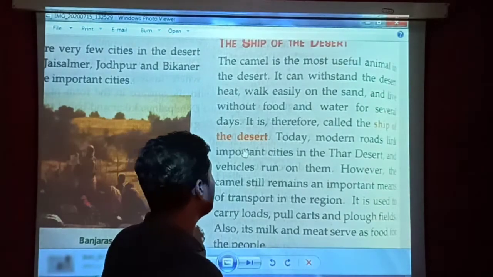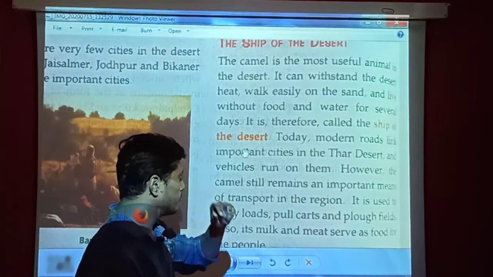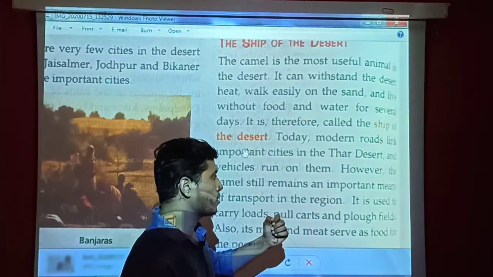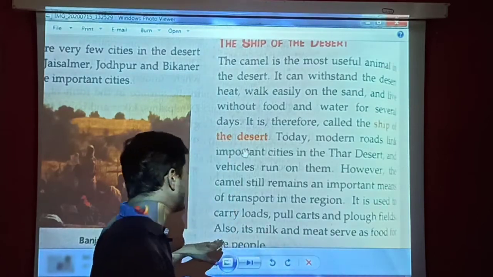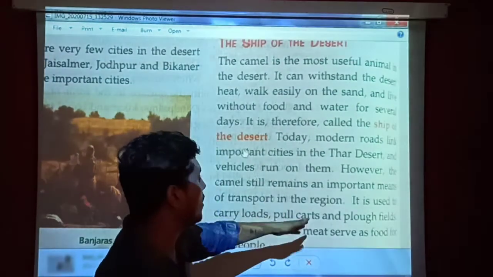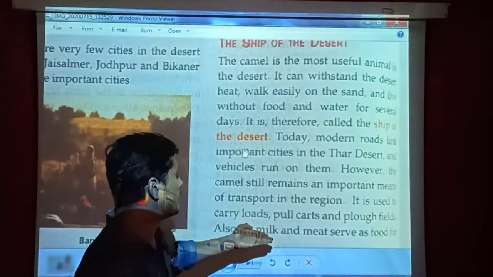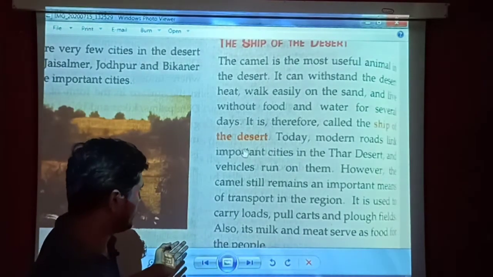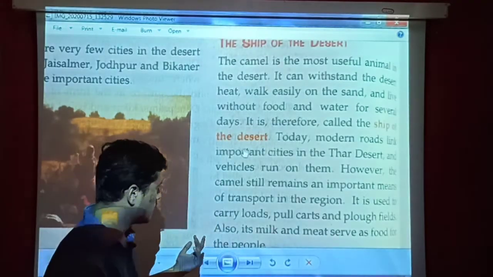Today, modern roads link important cities in the Thar Desert and vehicles run on them. However, the camel still remains an important means of transport in the region. It is used to carry loads, pull carts, and plough fields. As we know, some parts are able to grow crops, and in those areas the camel helps in ploughing the fields. The camel also gives milk and meat, which serve as food for the people.